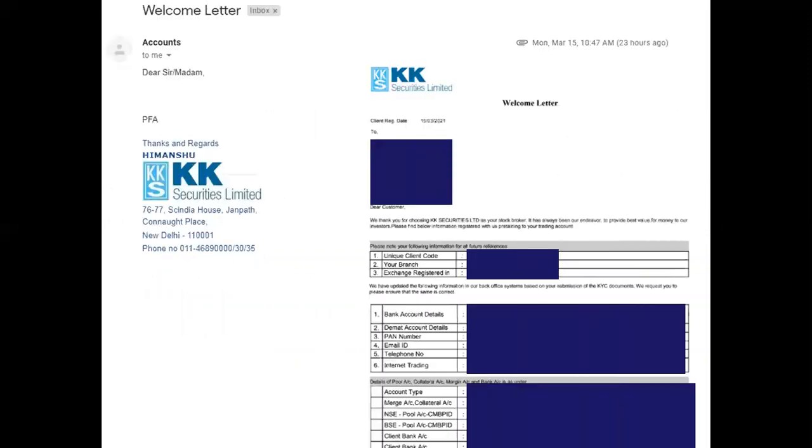After online successful submission of your application, you will be receiving this email that your application with reference number this has been accepted by KK Securities Limited. And also this welcome letter. This welcome letter will consist all your details, your bank account details and other details.